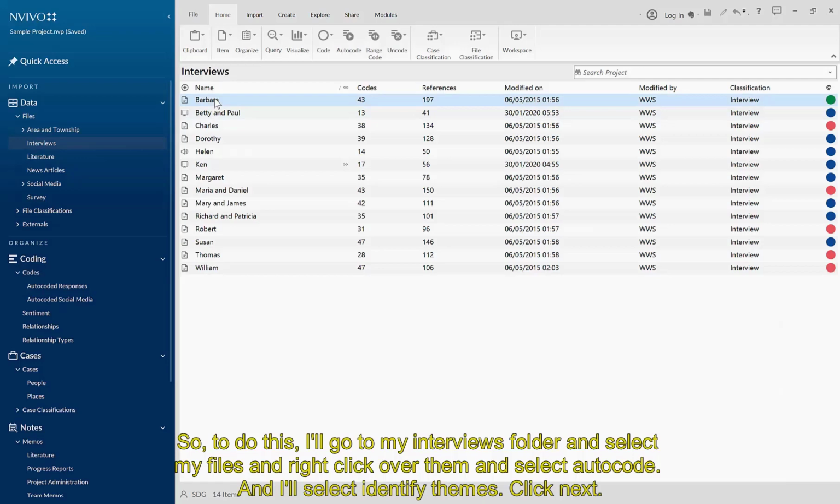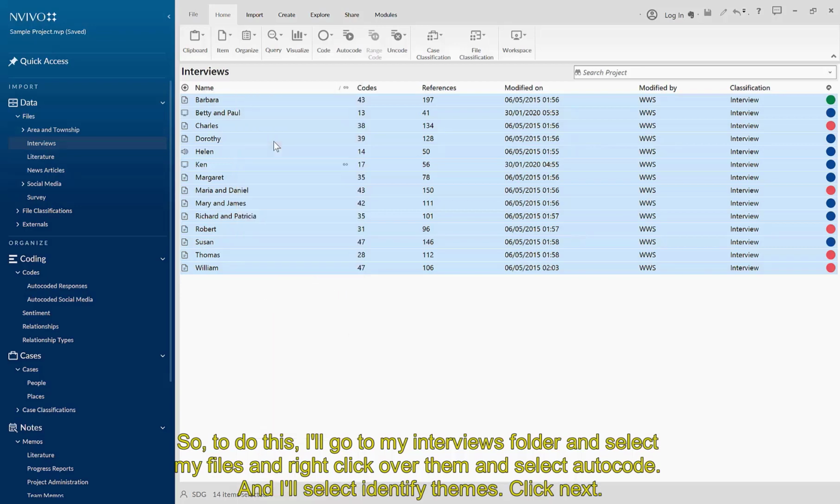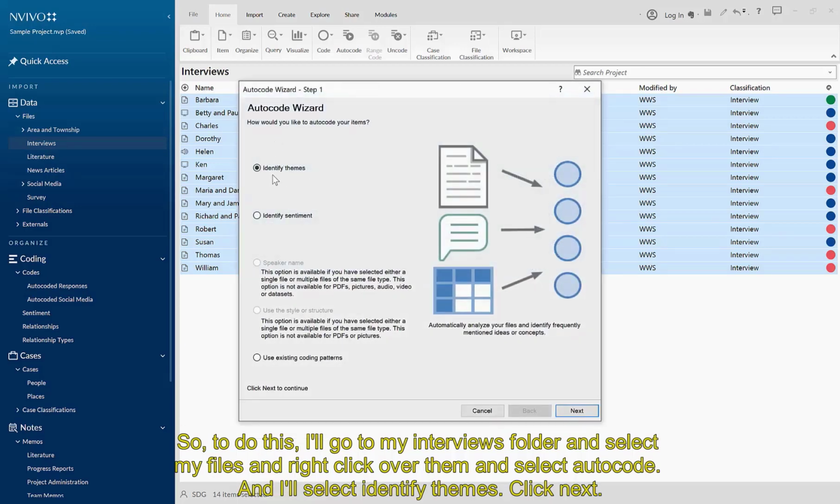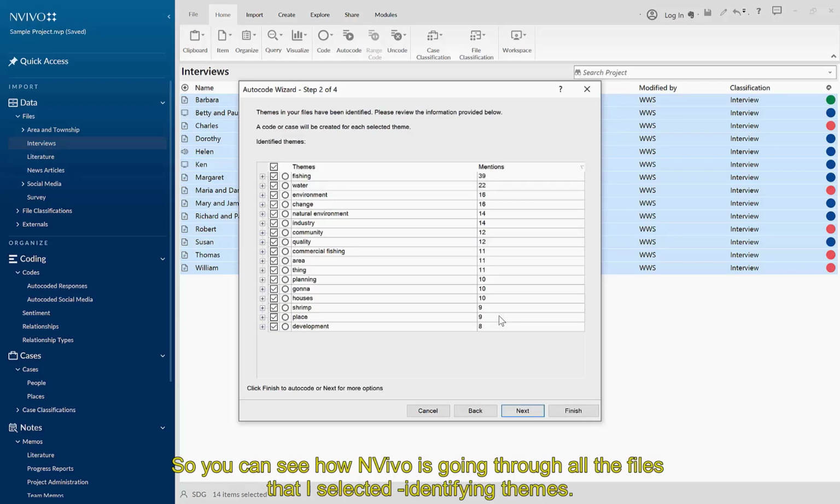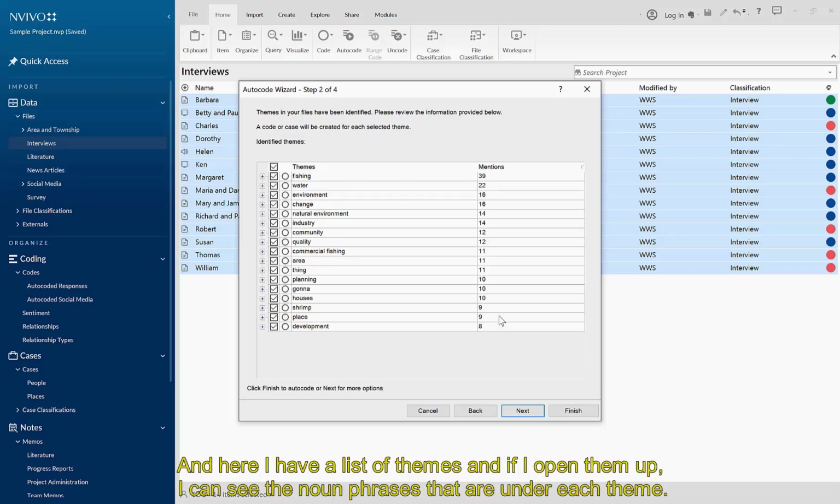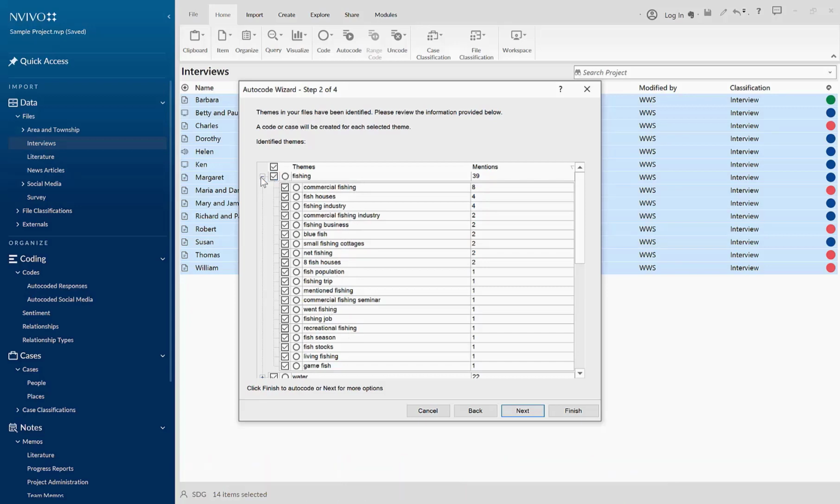and select my files. And right-click over them and select Autocode. And I'll select Identify Themes. Click Next. So you can see how NVivo is going through all the files that I selected, identifying themes. And here I have a list of themes. And if I open them up, I can see the noun phrases that are under each theme.